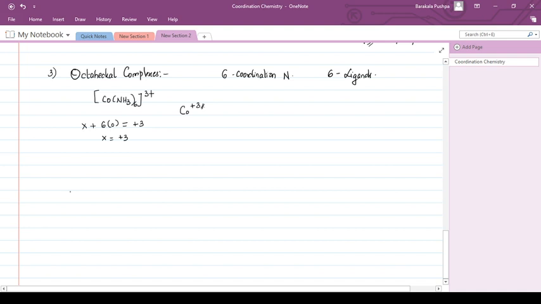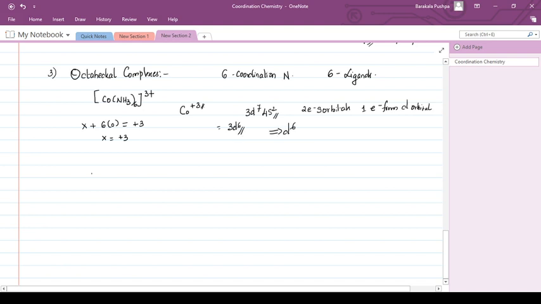Now, what is the electron configuration or valence electron of cobalt? Cobalt has a d7 system. Cobalt has 3d7 4s2. Since when it is +3, two electrons from the s orbital and one electron from the d orbital will go. So it will be carrying 3d6. It is becoming a d6.